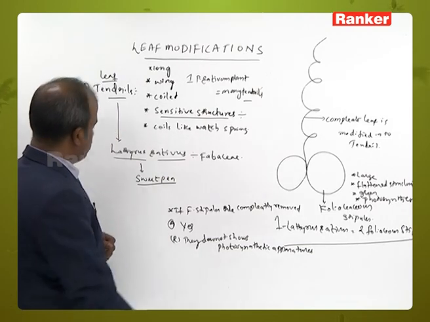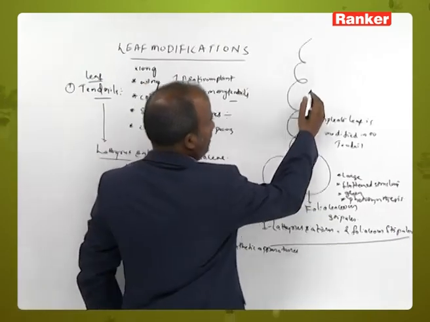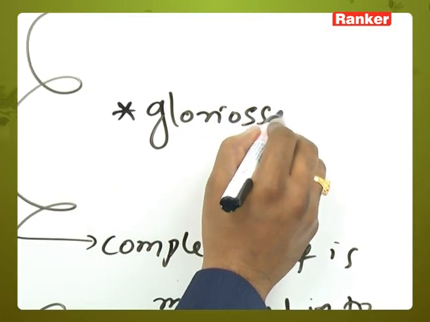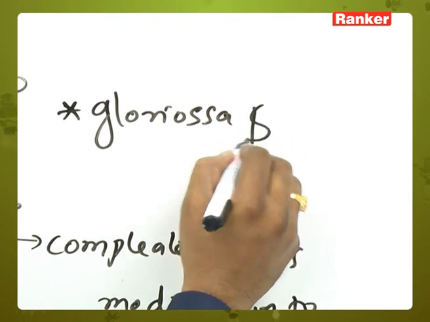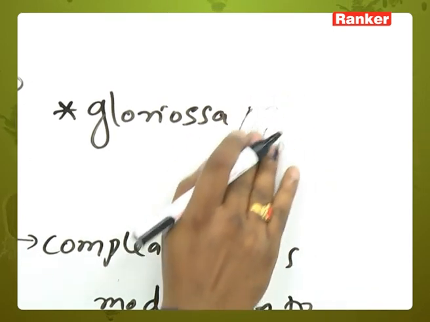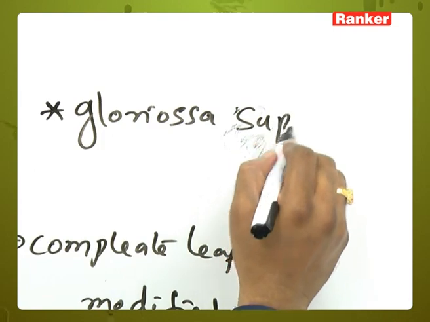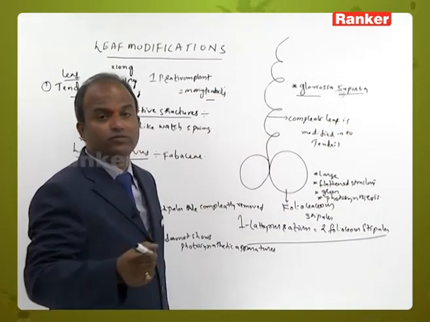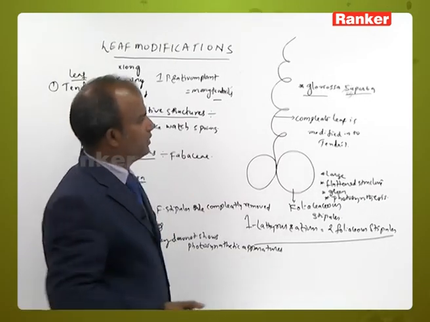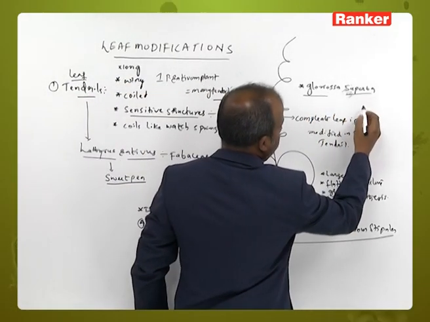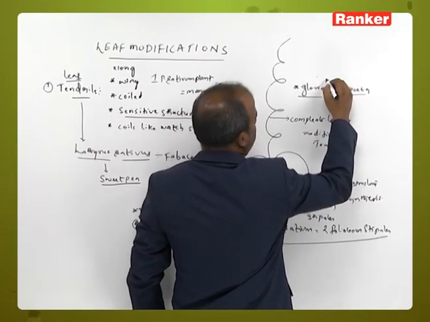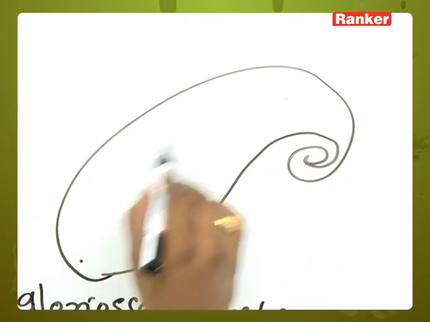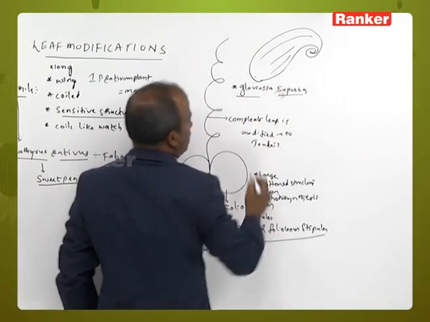Another example is Gloriosa superba. In this Gloriosa superba, which part is modified into tendril? Simple definition, see here. This one is the leaf of the Gloriosa superba.